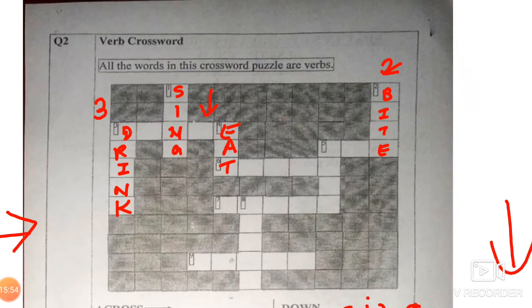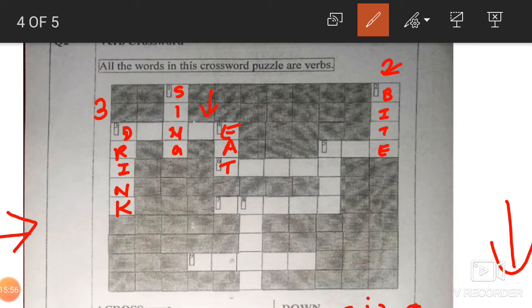देखो नंबर 5 कहाँ पे है. Where is number 5? Here. SKIP.